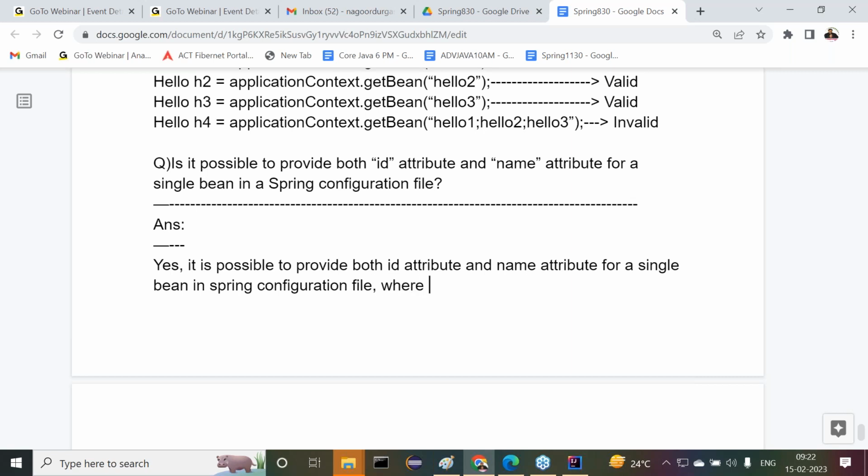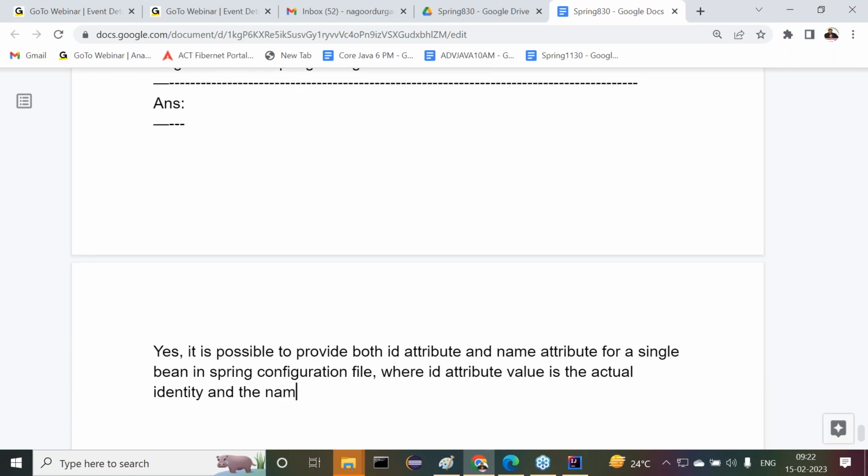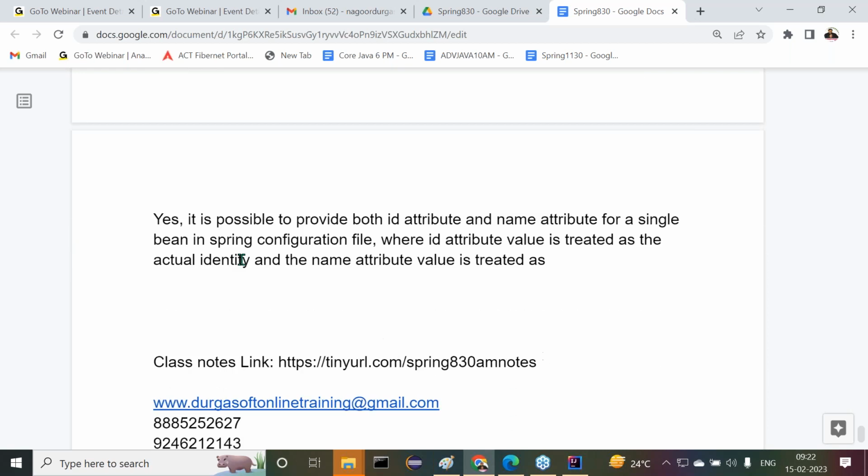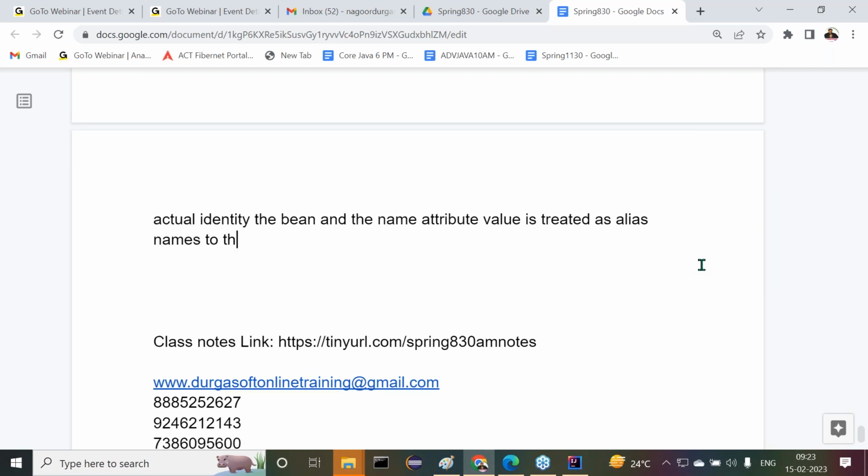Okay, it's possible there, where the ID attribute value is the actual identity for the bean, and the name attribute values are treated as alias names to the bean object.